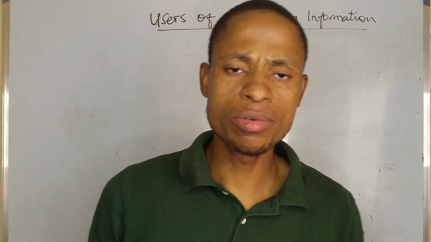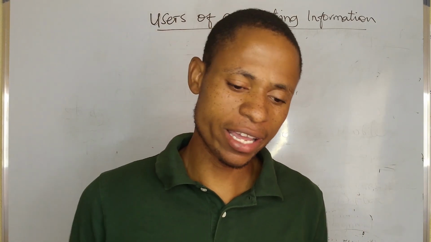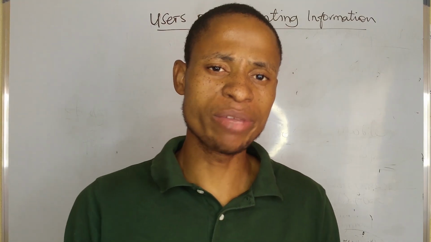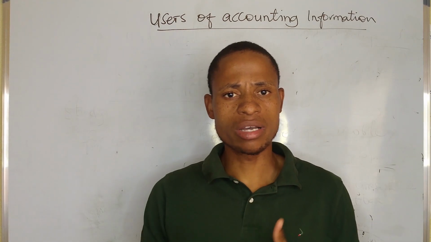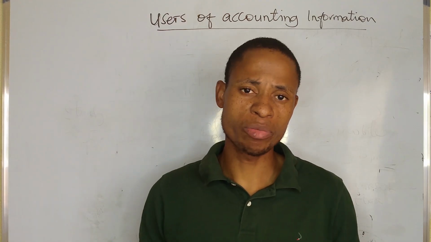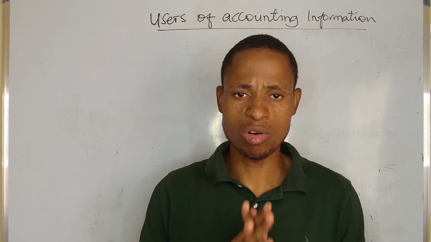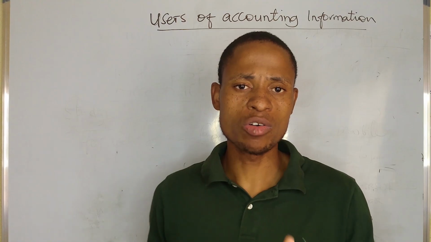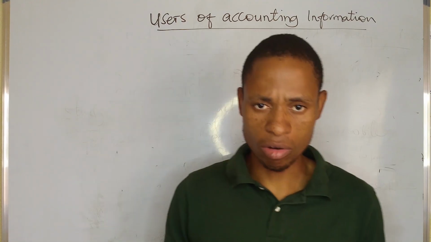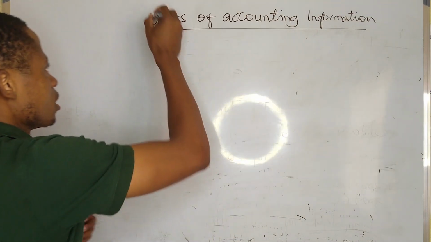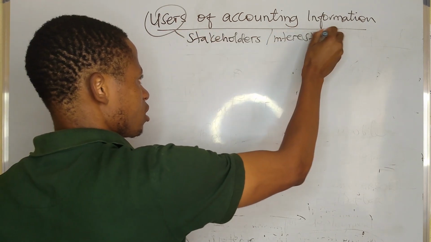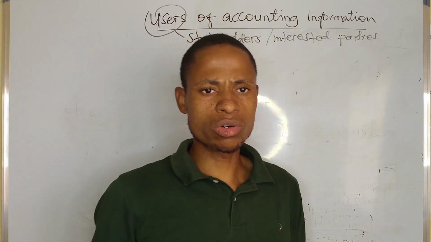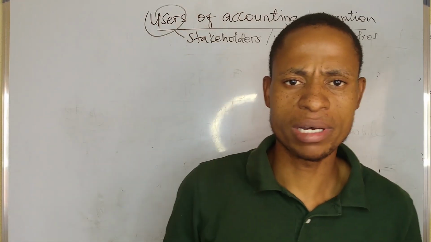Now let's talk about the users of accounting information. So who are some of these users? When the information has been produced, whom do they present it to for decision making? Those to whom the information is presented in order to make decisions are the users of accounting information. They are also known as stakeholders. So when you say users, you are referring to stakeholders or interested parties. Those are called stakeholders, interested parties or users.